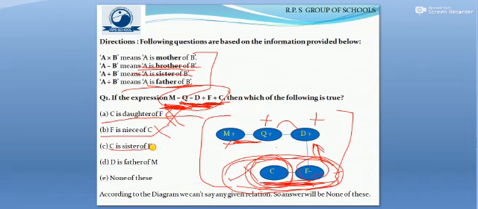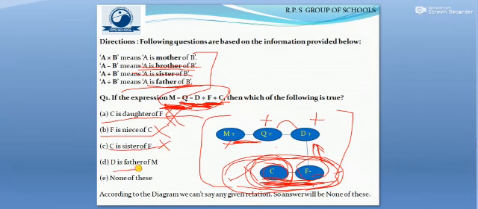Moving to the next option, C. Here it is said C is the sister of F, but again the gender of C is not defined, it's not confirmed, so we cannot say that C is the sister of F. In that case it is again wrong.